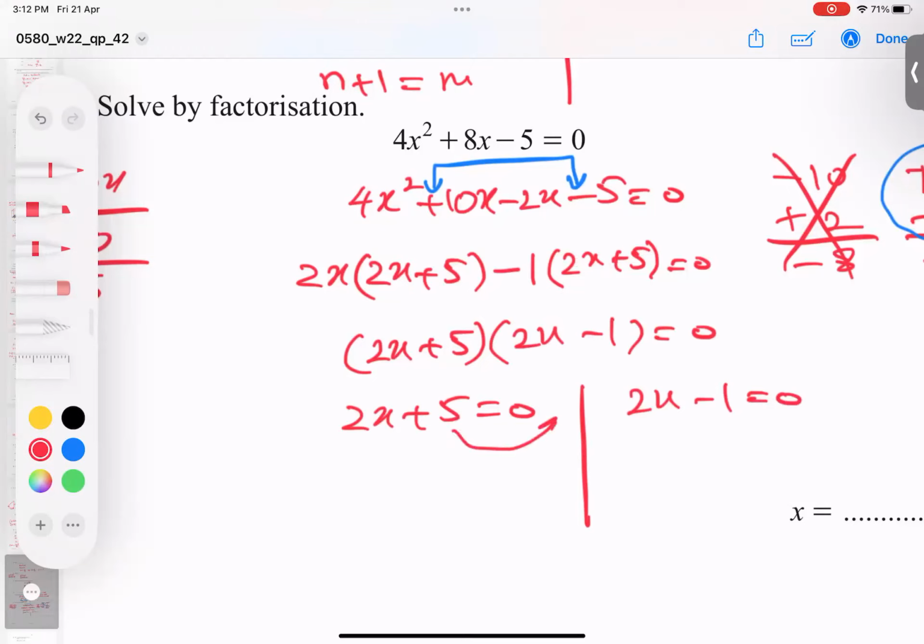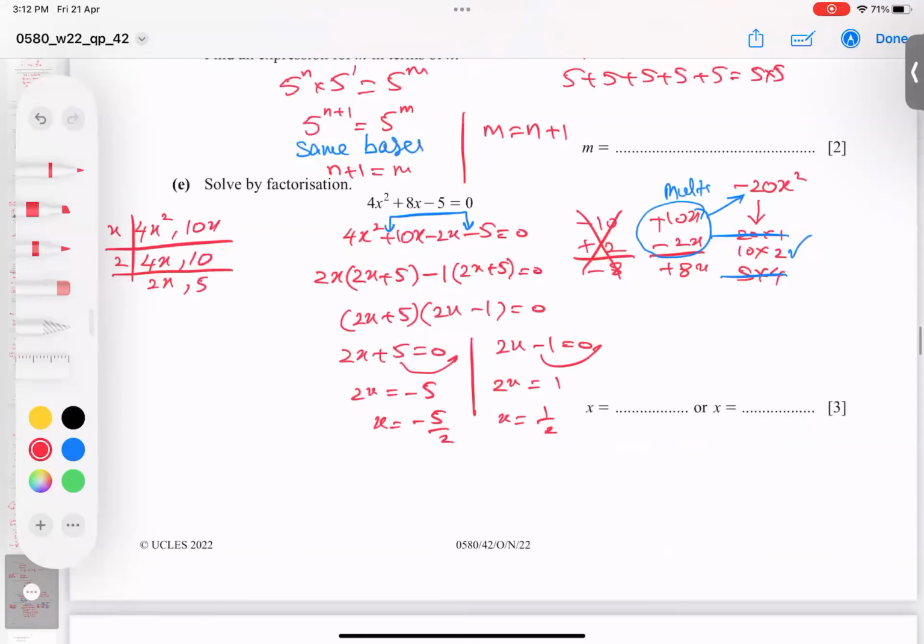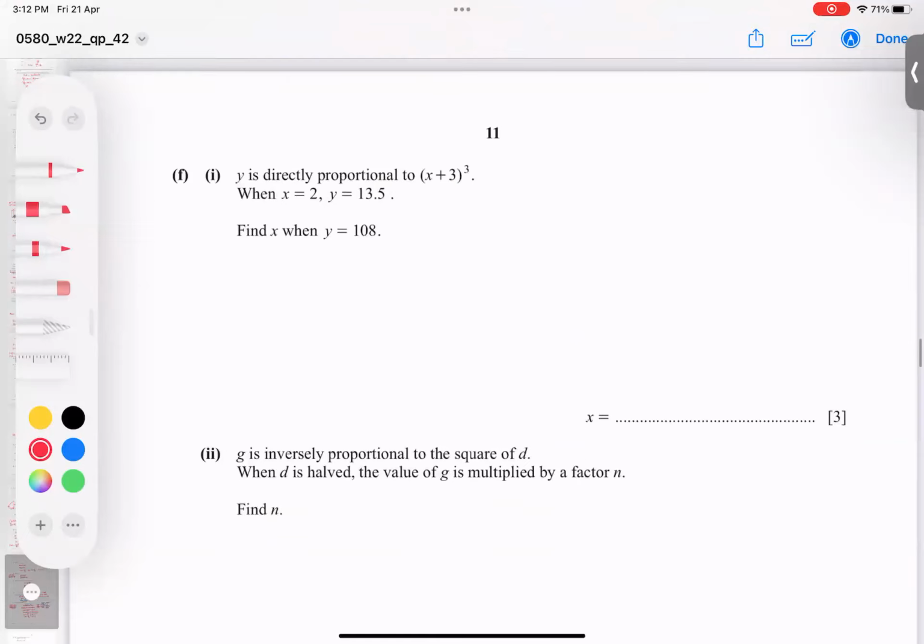So this 5 goes there, sign changes. 2 divides, so alhamdulillahi rabbil alameen. 1 goes there, sign changes, and 2 divides. So alhamdulillahi rabbil alameen. I hope so. The point is very, very clear. Let's talk about the next question.